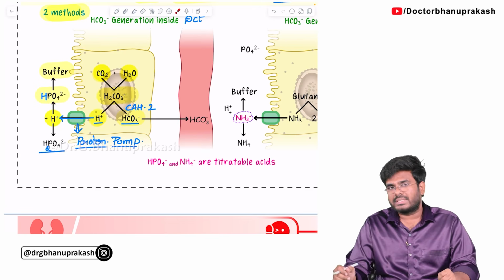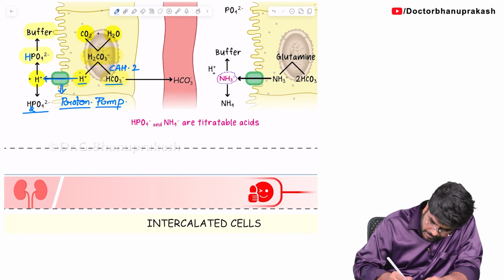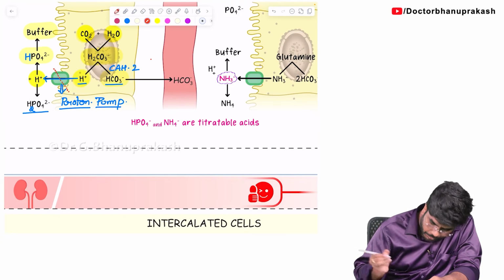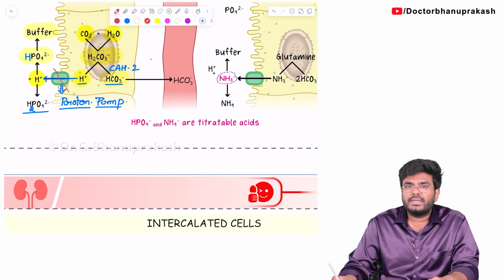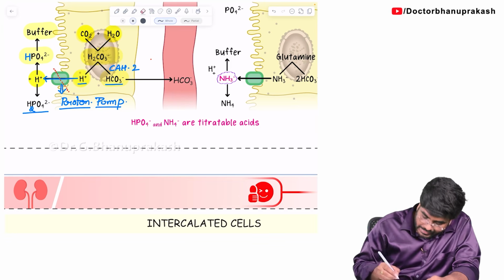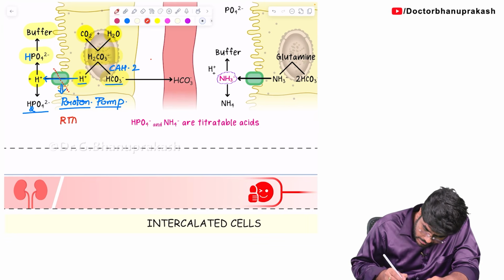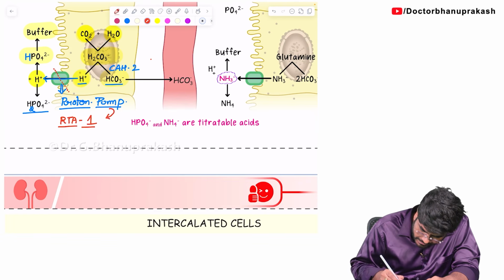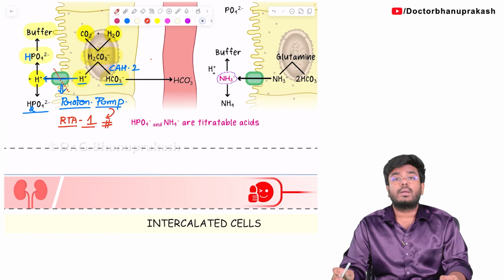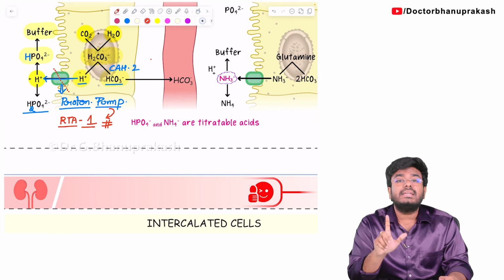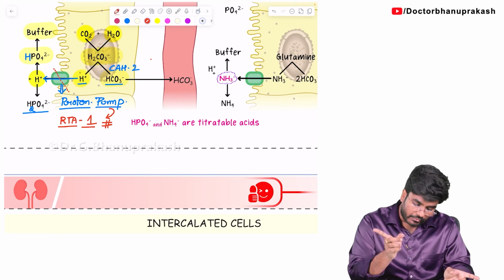Now, what is the clinical importance here? What if this proton pump is mutated? This proton pump is not working. Once it is mutated, do you think acids will go out? No, the acids are not going out. The H+ is not going out. That will lead to renal tubular acidosis type 1. So RTA type 1 is due to a defect in the proton pump, a defect in the DCT. So a DCT defect leads to RTA type 1.